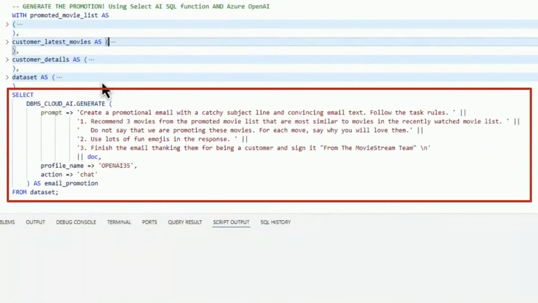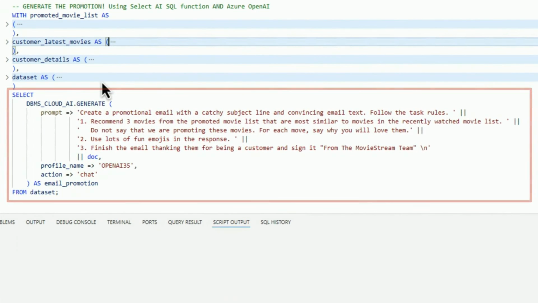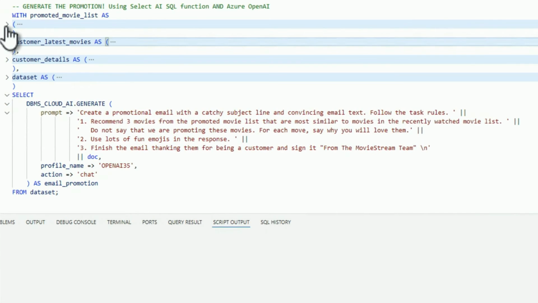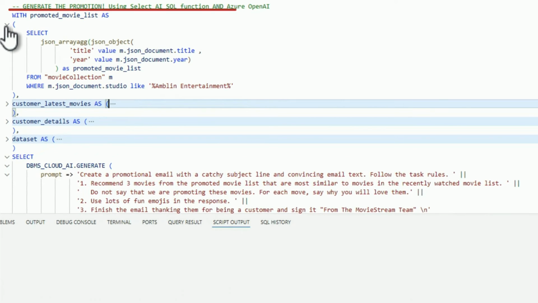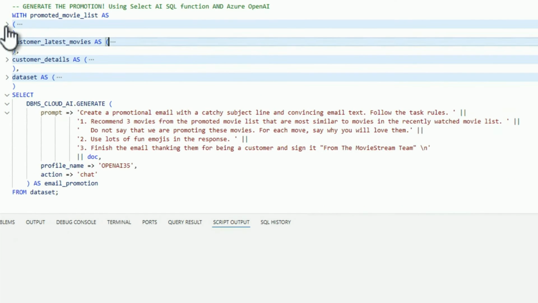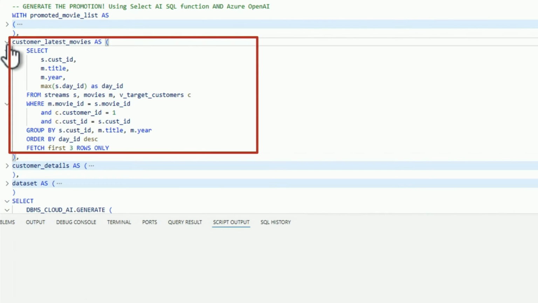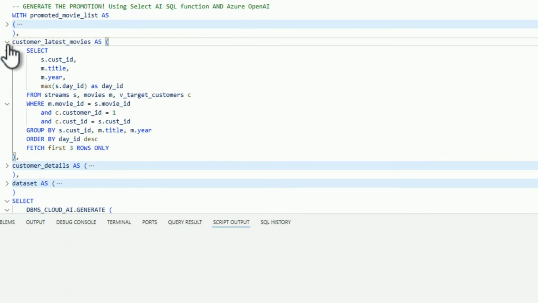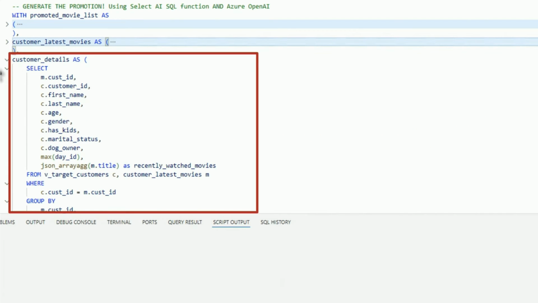So the first thing I'm going to do is at the top, this is my promoted movie list. I'm going to be promoting movies from Amblin Entertainment. The next part is, what movies has Kambiz watched? Here's the movies that Kambiz has watched. Collect that information. All right, well, let's get some demographic information about Kambiz.